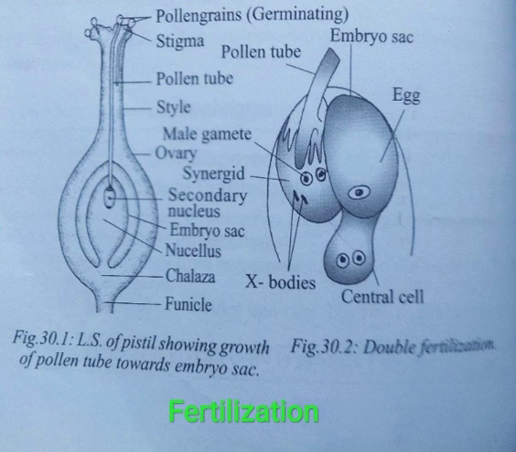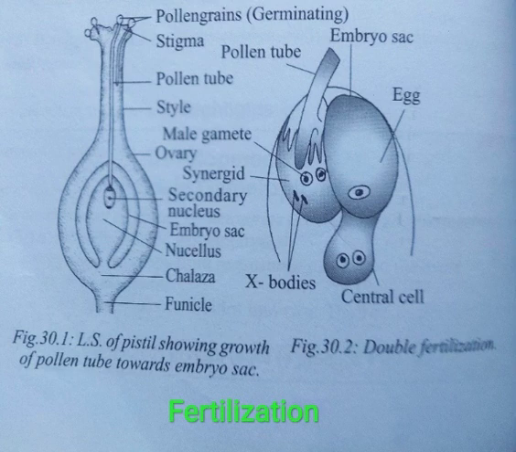First, the germination of pollen grains. The pollen grains are deposited on the stigma by pollination. The pollen grain germinates on the stigma by absorbing the stigmatic fluids. This is the first process of fertilization, that is, germination of pollen grain. After germination of the pollen grain, it grows a pollen tube. During germination, the pollen grain produces a pollen tube.